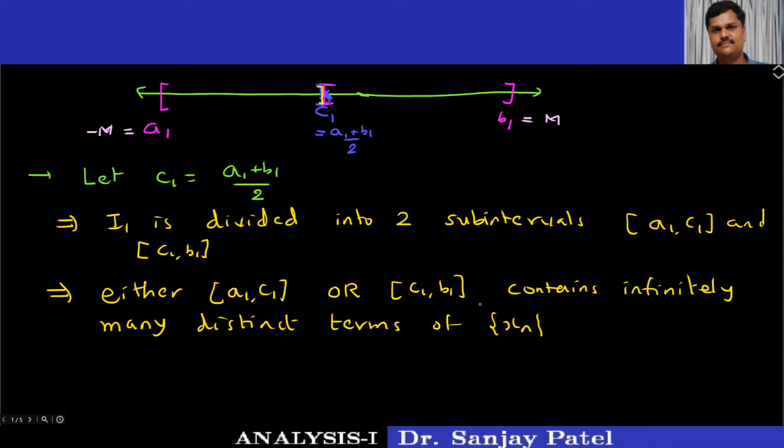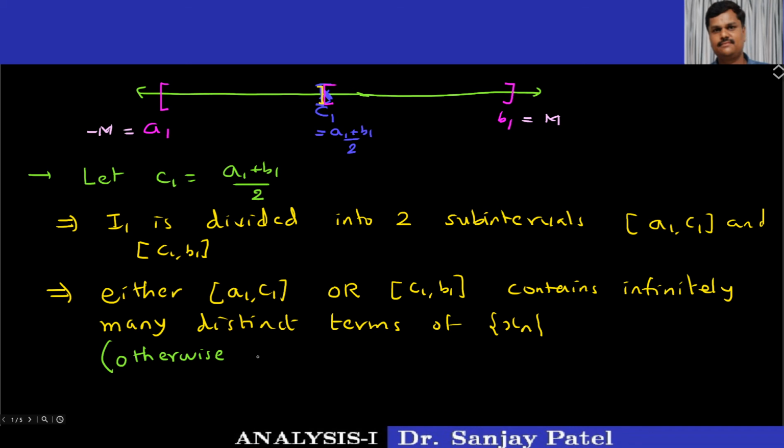The reason is, if this is not true, then what will happen? Otherwise, suppose a1 c1 and c1 b1 do not contain infinitely many terms, both contain finitely many terms.